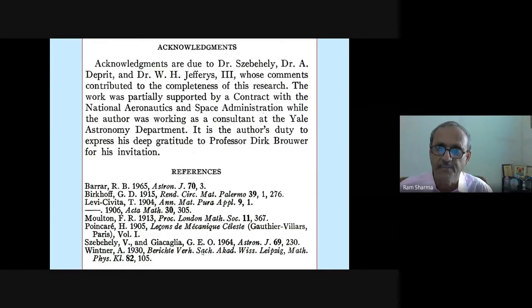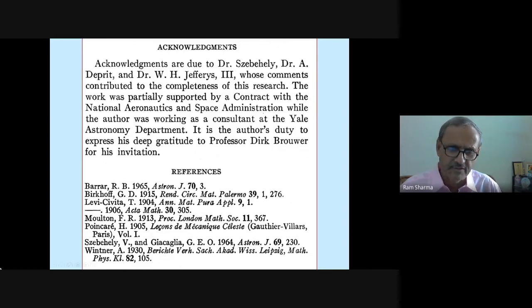This work was partially sponsored by a contract. The NASA people gave money while the author was working as a consultant at the Yale Astronomy Department. And you see the references: Barar, Birkhoff, and Levi-Civita, 2 papers, and Moulton, Poincare, another great man. When we do Poincare's surface of section, we will study his life, because he has contributed so much to celestial mechanics.